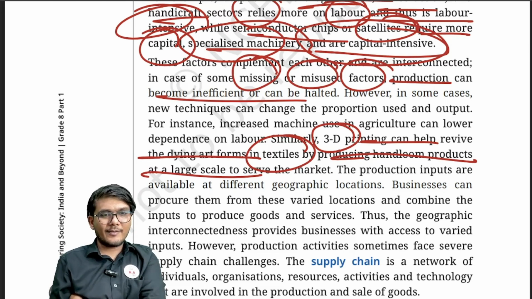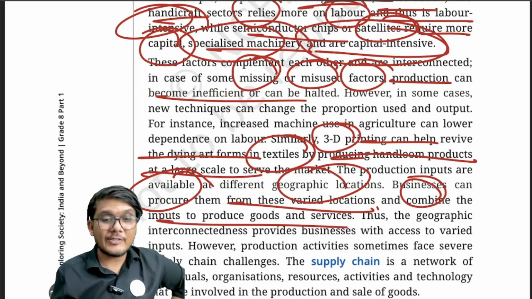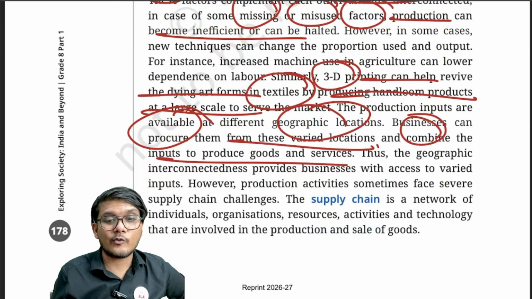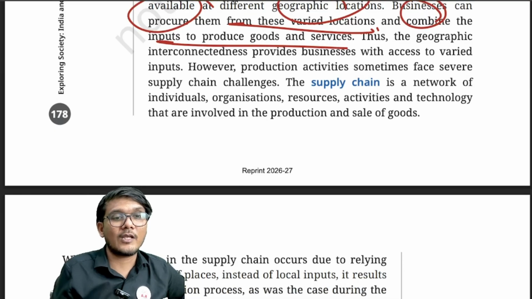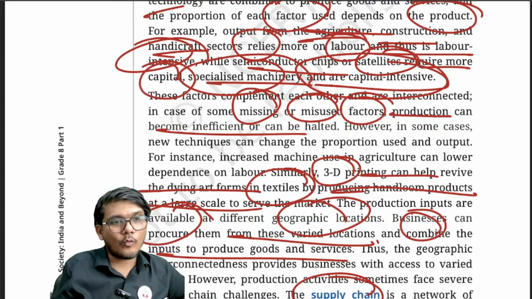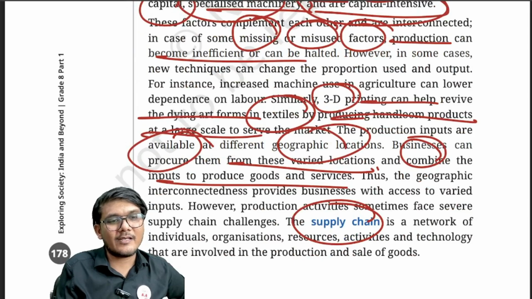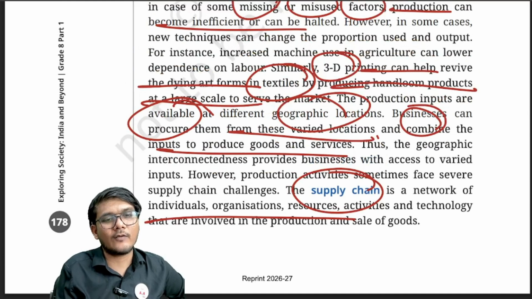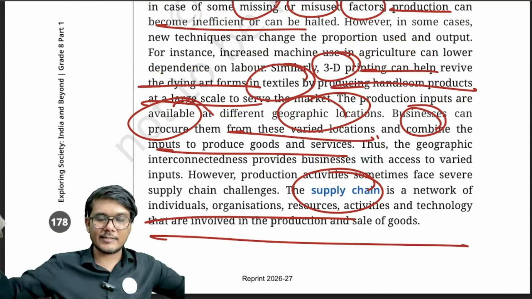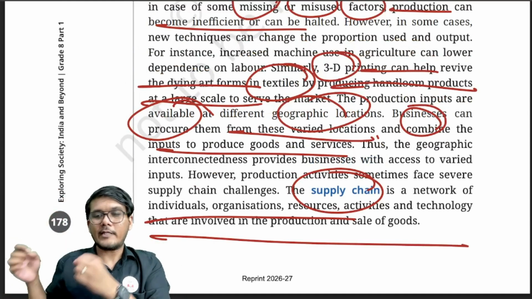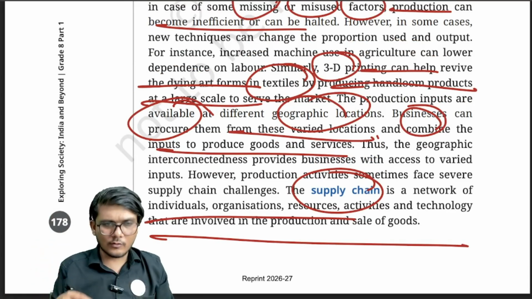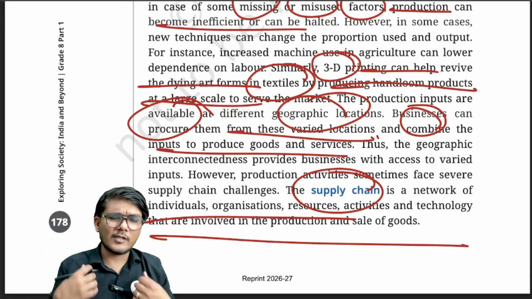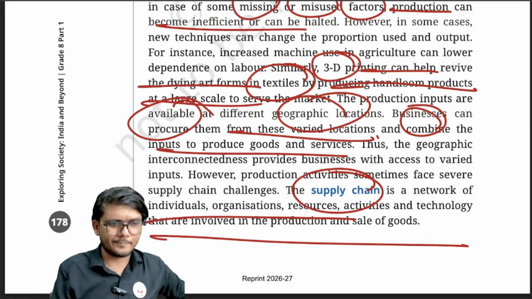The production inputs are available at different geographic locations. Businesses can procure them from the varied locations and combine the inputs to produce the goods and services. Now this can be achieved through supply chain. So what is supply chain? Supply chain is basically a network of individuals, organizations, resources, activities and technology that are involved in the production and sale of goods. That is the supply chain. The supply chain of the raw material, then processed or intermediate goods, then that is used to convert it into the finished goods, right?